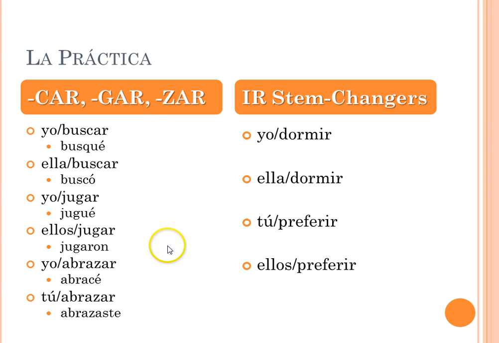Okay, I give you two forms of each verb just to give you an idea here about the spelling change being in the yo form only. So yo with buscar becomes busqué versus ella buscó. Same thing with jugar. Yo jugué, ellos jugaron. No stem change here, or I'm sorry, no spelling change here. Yo abrazar, abracé, versus tú abrazar, abrazaste.